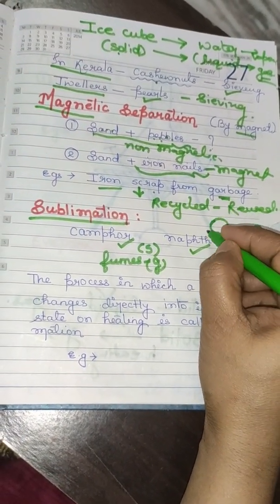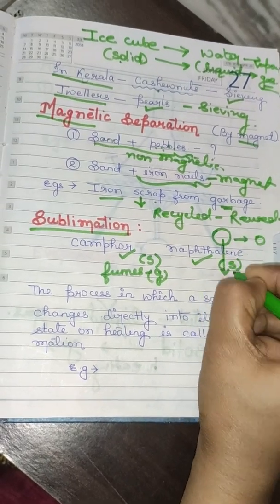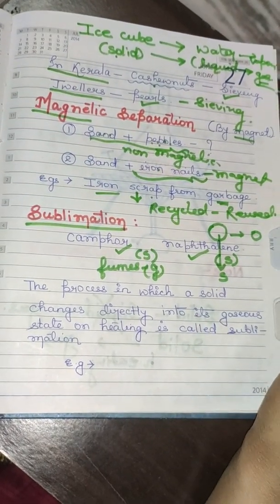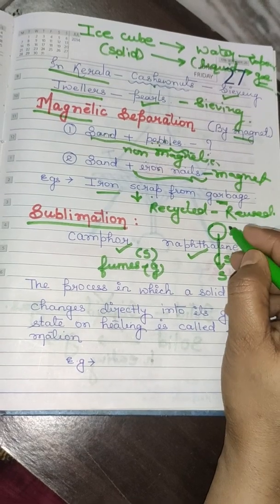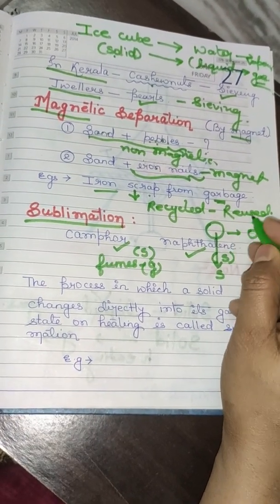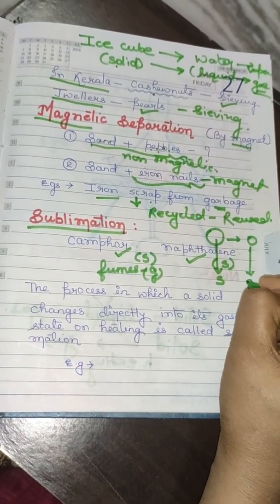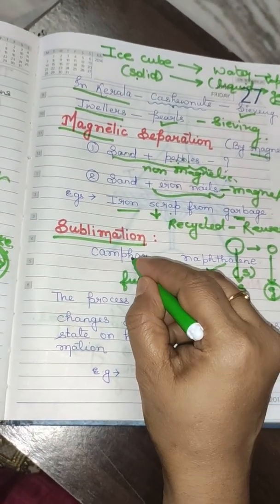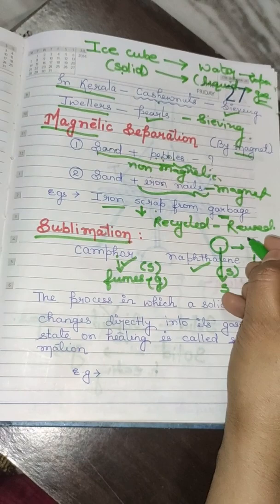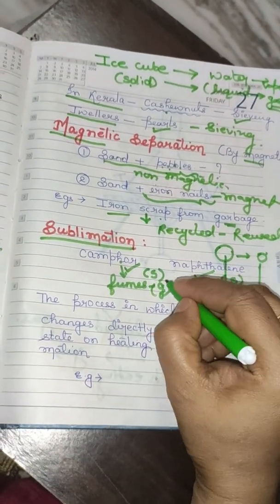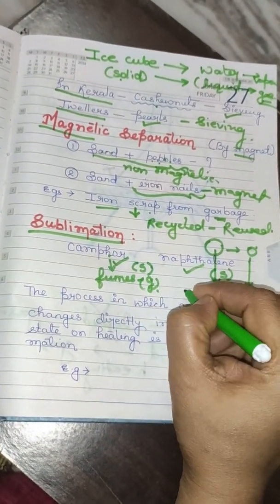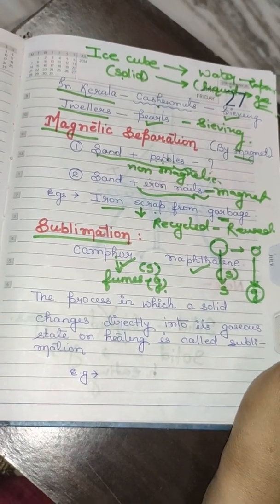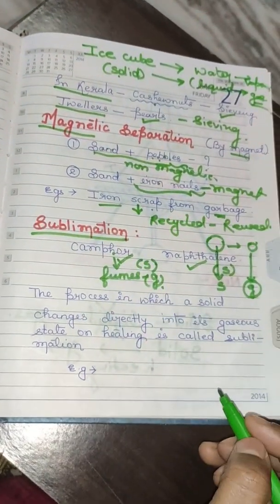Because slowly this solid changes into vapor, the gaseous state. There is no liquid state in between. Camphor to fumes, big size to small size. Means in between solid and gas there is no liquid state, and this method is known as sublimation.